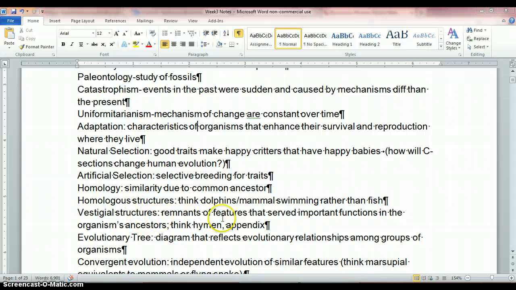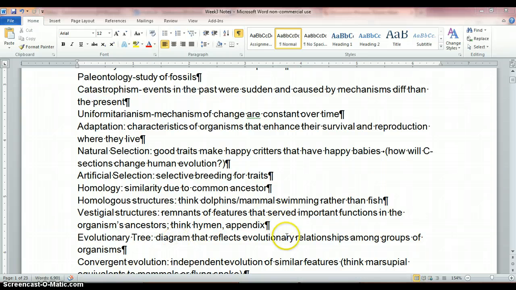Vestigial structures. These are remnants of features that served important functions in organisms' ancestors. Think a hymen, think an appendix. Things that are still floating around but aren't doing anything, like our tailbone. Things that we just don't really have a use for, but we haven't found them detrimental, so they have not disappeared, or maybe they're now being used in a different way. That happens a lot.